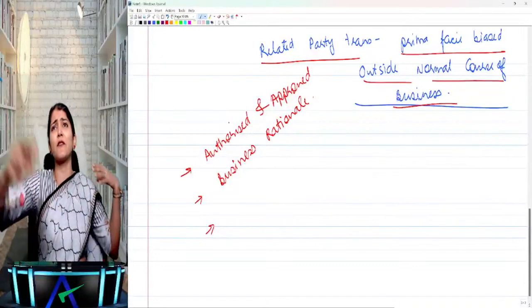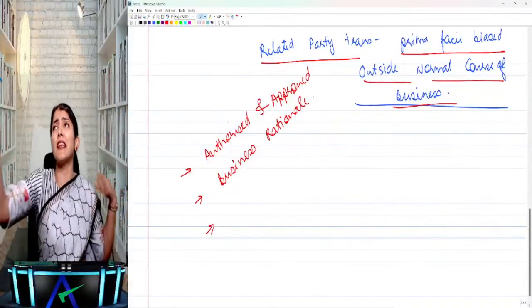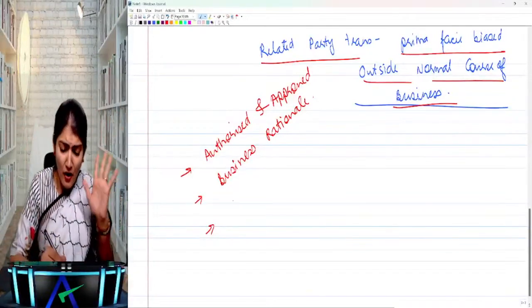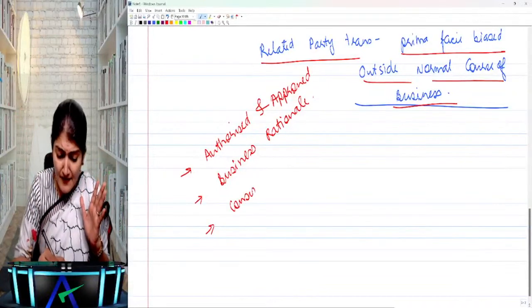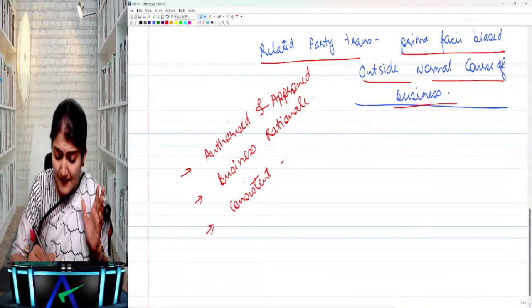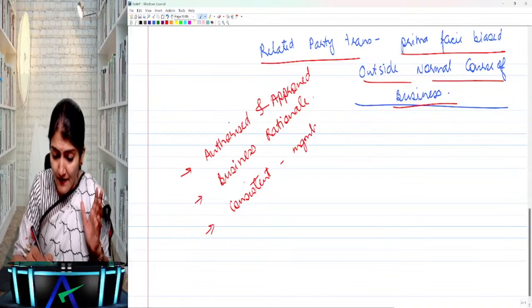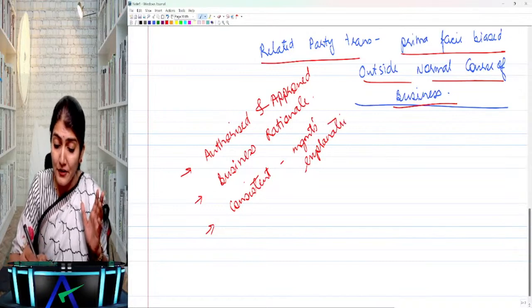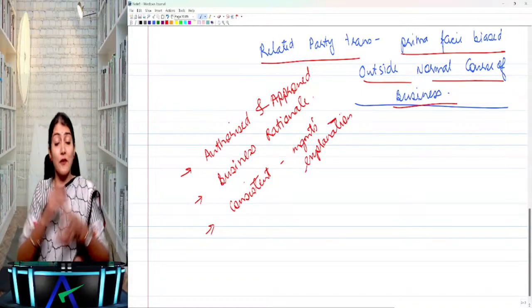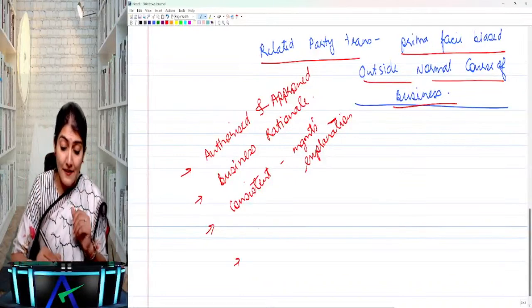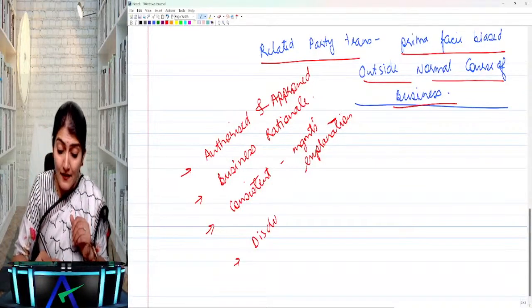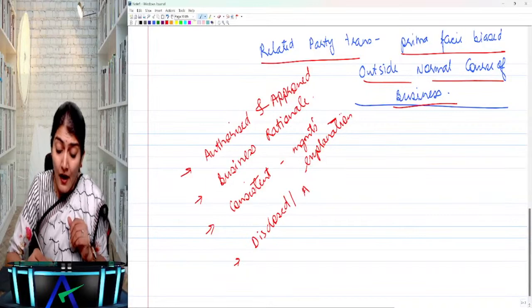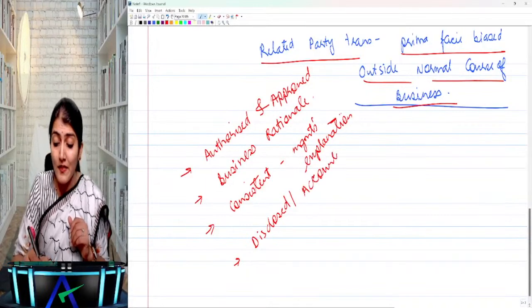The management is cooking up a story, that this is the reason we are selling talcum powder or something like that. The auditor says nothing doing. Is it consistent with the management's explanation? Whatever they are saying, what is the reality? Is it substance over form? Are they transferring the profits of the company from one company to another? So is it consistent with the management's explanation? And last one, whether it has been disclosed and accounted for in accordance with the AFRF.